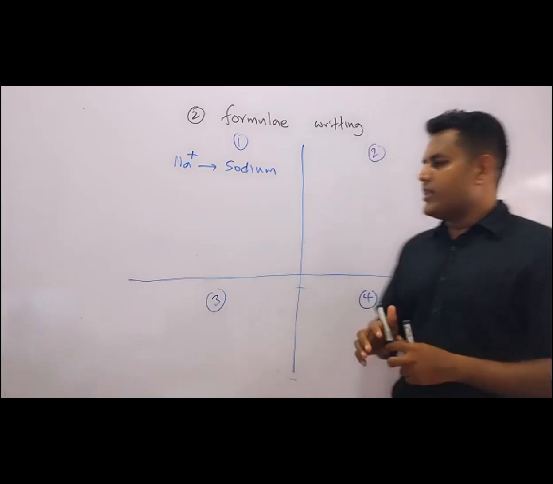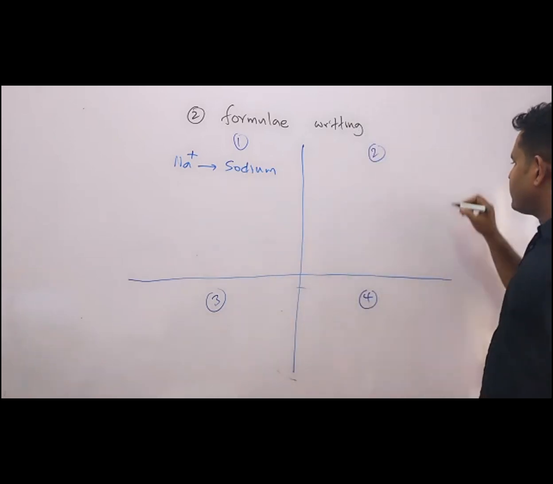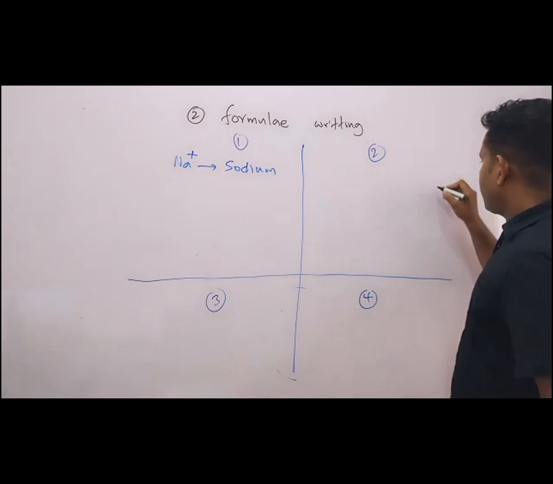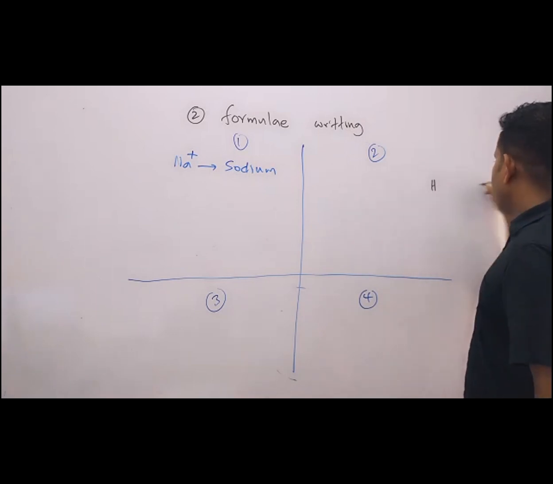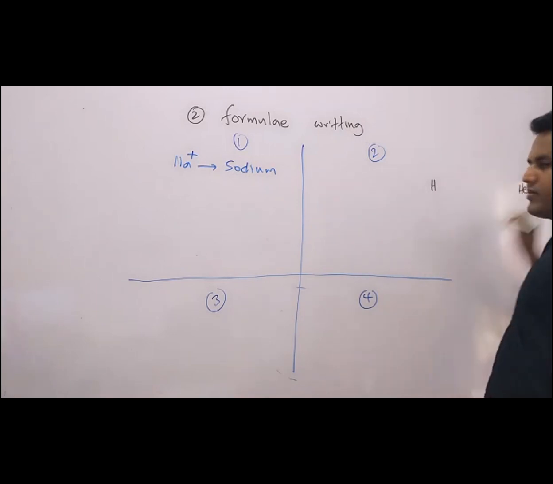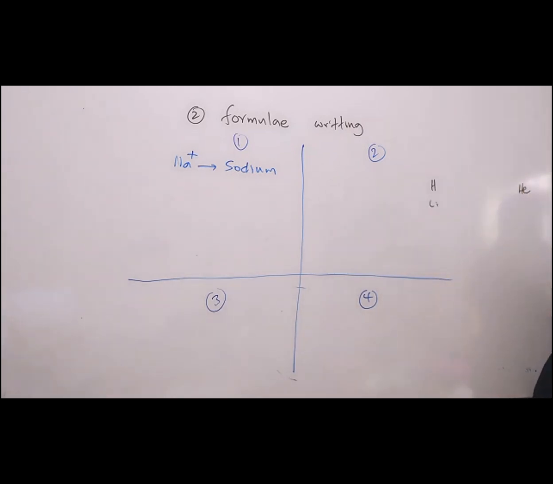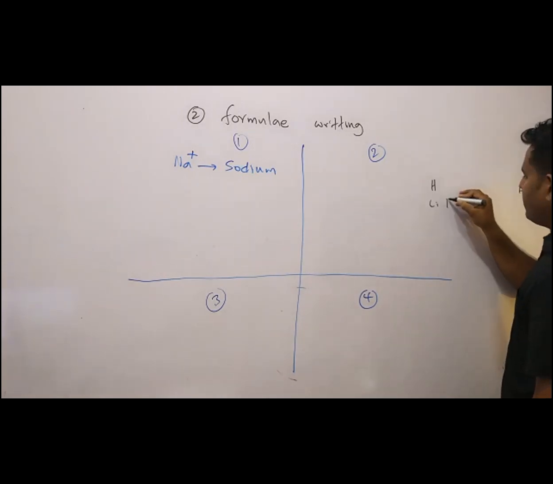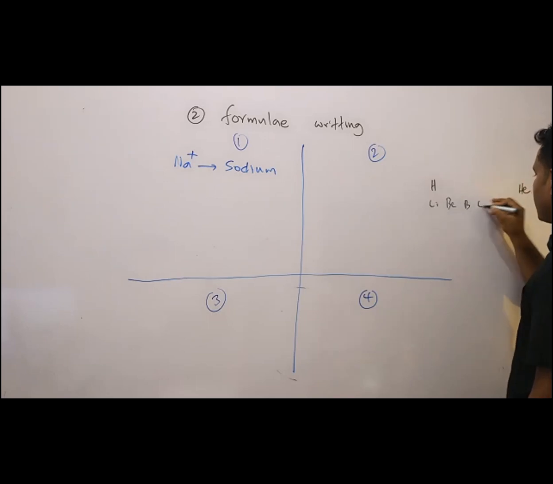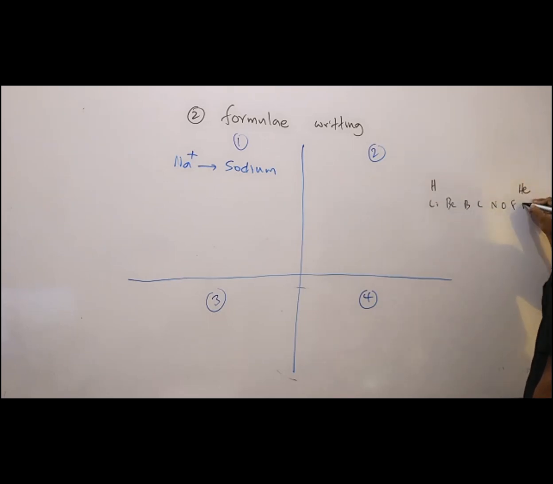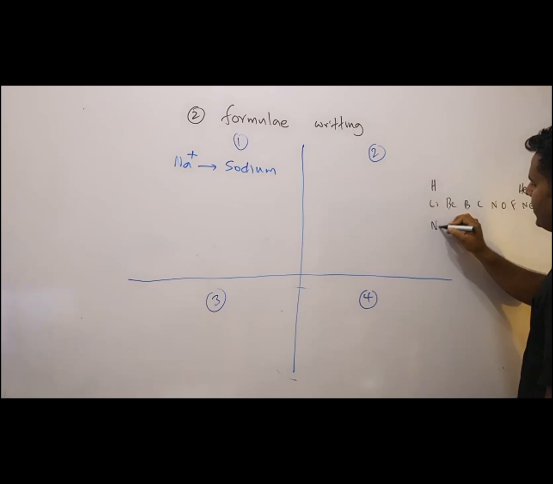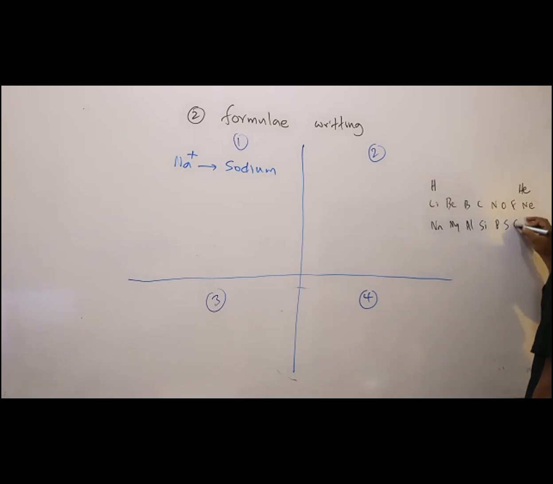Yes. Now in that case, from the periodic table: hydrogen, helium. Then you get lithium, beryllium, boron, carbon, nitrogen, oxygen, fluorine, neon. Sodium, magnesium, aluminium, silicon, phosphorus, sulfur, chlorine.